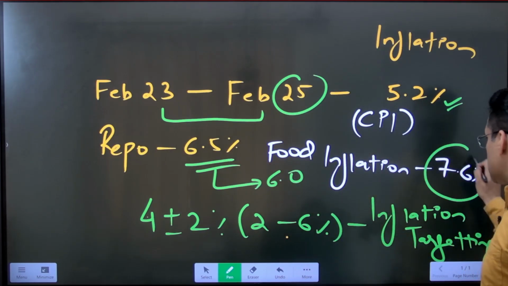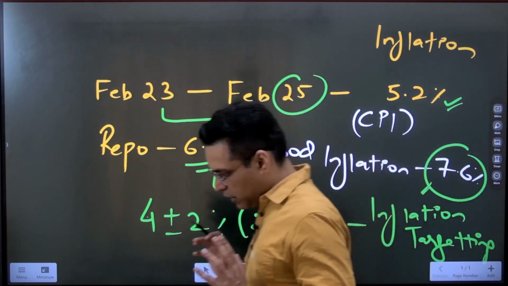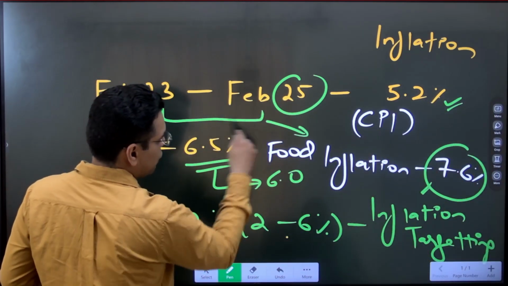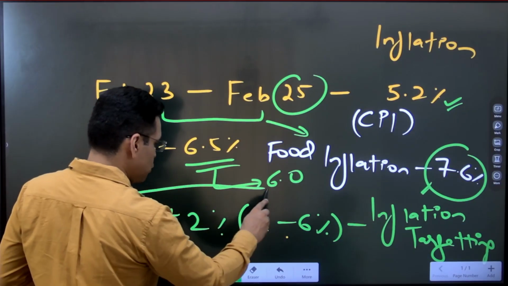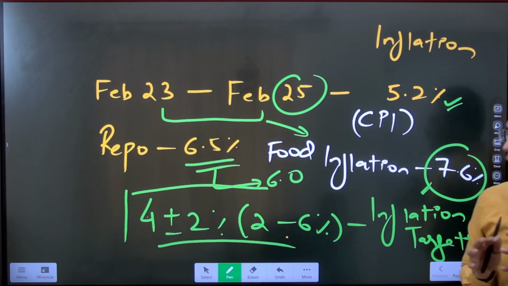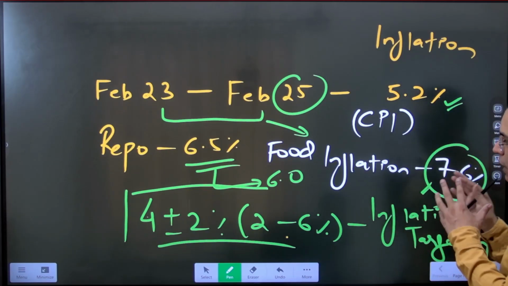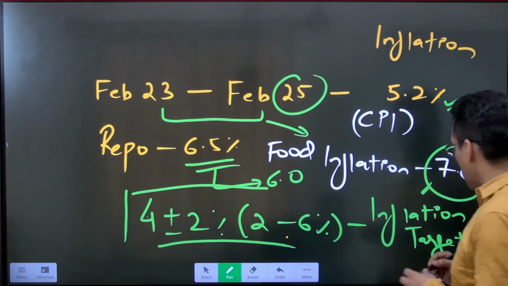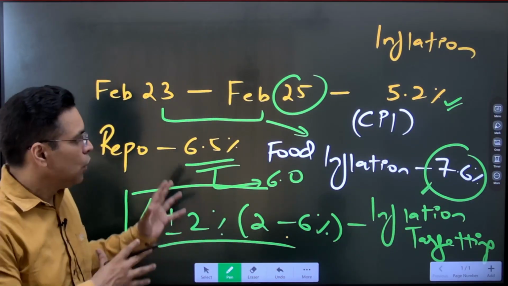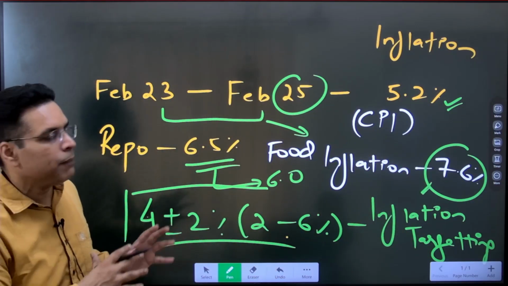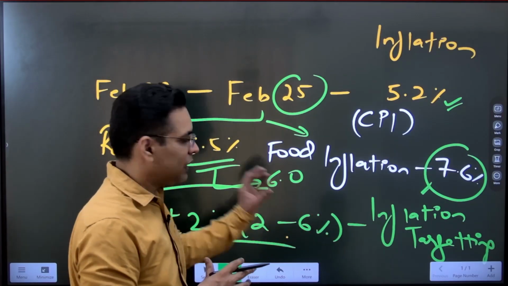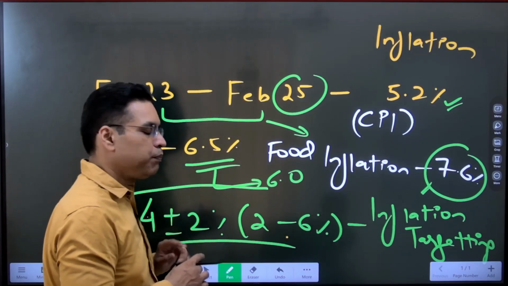The food inflation is 7.6% in this phase. 4 plus minus 2% is our inflation targeting. What is the meaning? The inflation has to be in this range if the economy has to sustain. This is the RBI's inflation targeting agenda. We have to make sure inflation stays in this range, and only when inflation softened was the RBI able to reduce the repo rate.